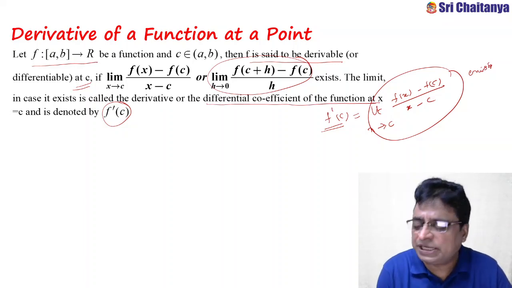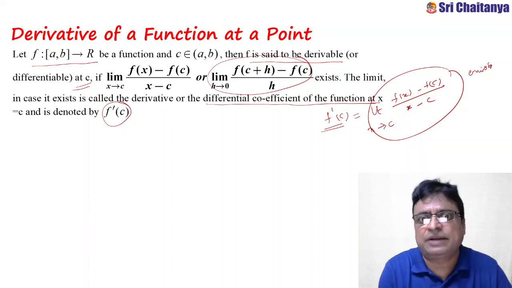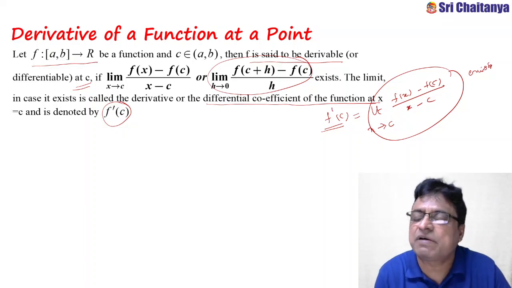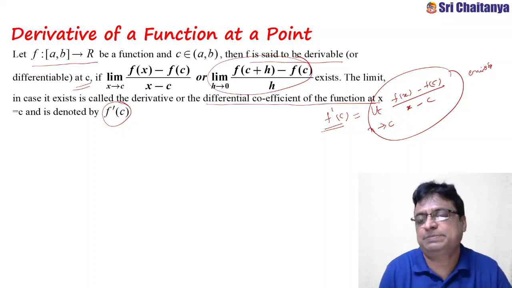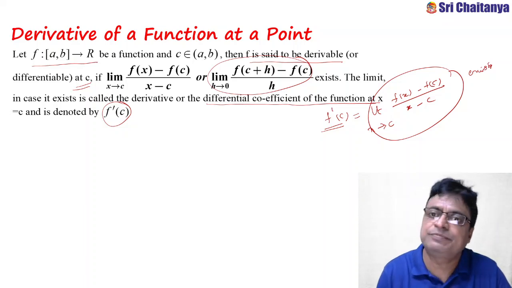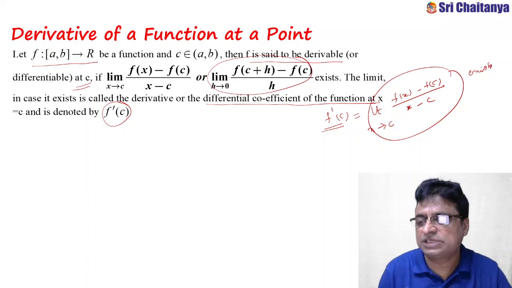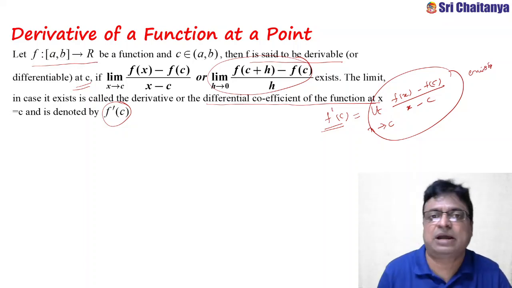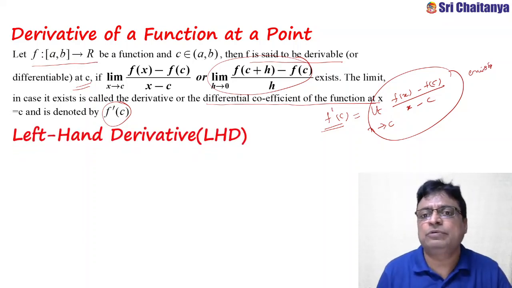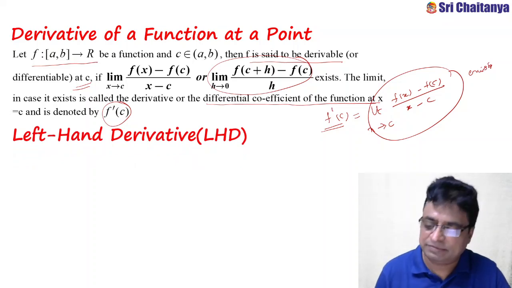Suppose the point is some p, I can write the definition as limit x tends to p of (f(x) minus f(p)) by (x minus p), or limit h tends to 0 of (f(p plus h) minus f(p)) by h. This is about what? At a point I am talking. Now coming to left hand derivative and right hand derivative.